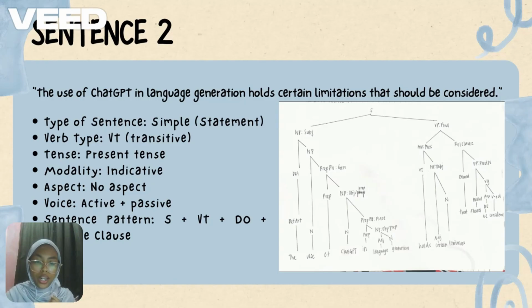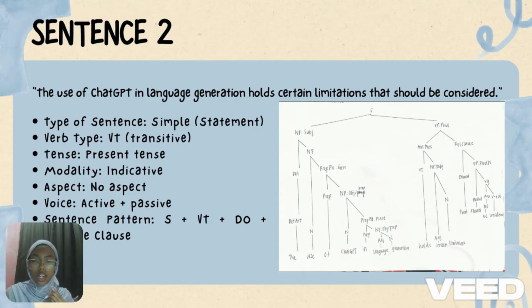Now, for the predicate VP, the main verb is holds, a transitive verb. The direct object is certain limitations, where certain is an adjective describing the limitations. Attached to the object is a relative clause that should be considered.